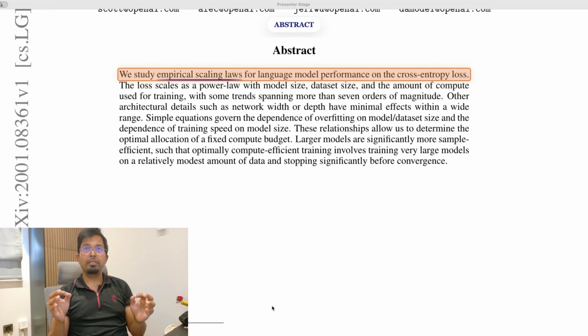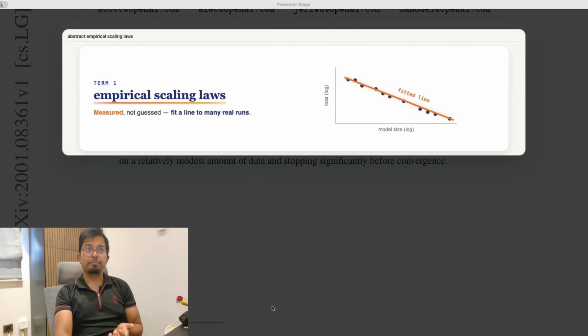The line that we discuss is: we study empirical scaling laws for language model performance on the cross entropy loss. What does this statement mean? First, let's define empirical scaling laws. Empirical means measured, not guessed. A scaling law is a relationship: what happens to performance as you grow things? So empirical scaling laws are relationships they found from a large grid of real training runs.